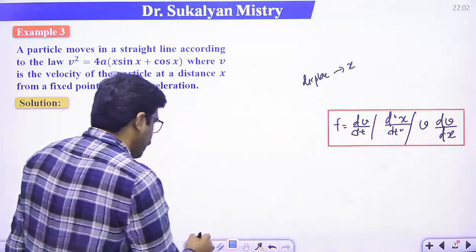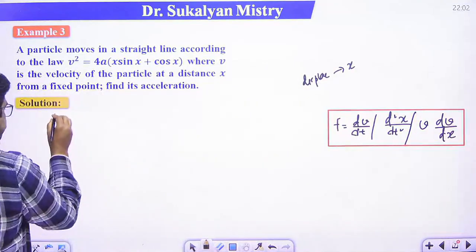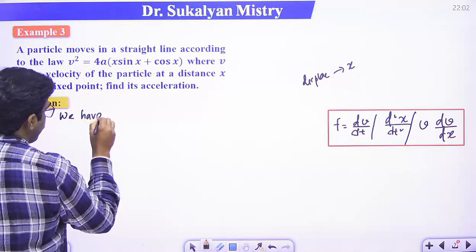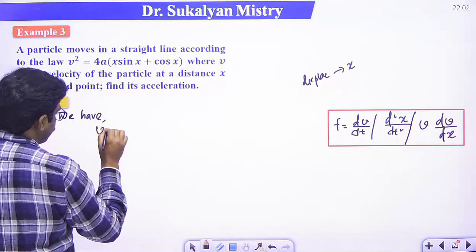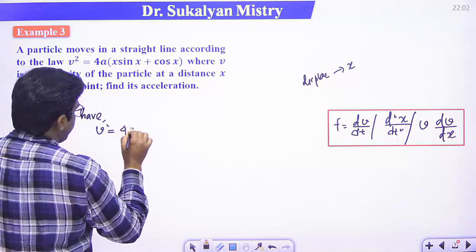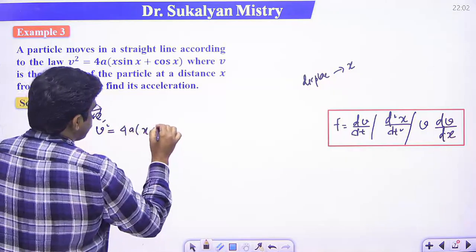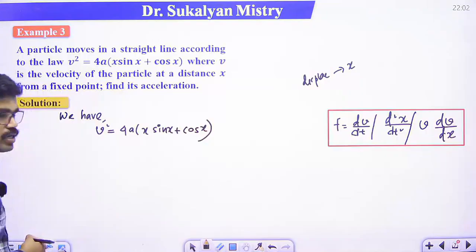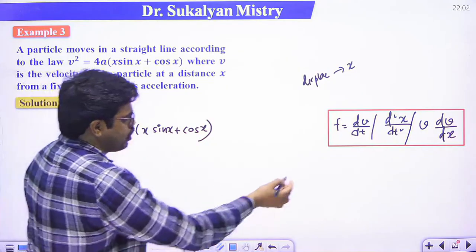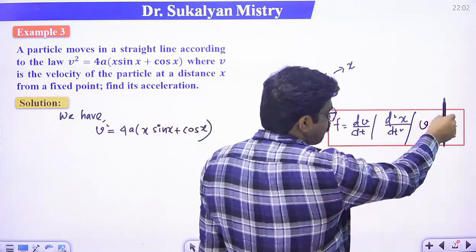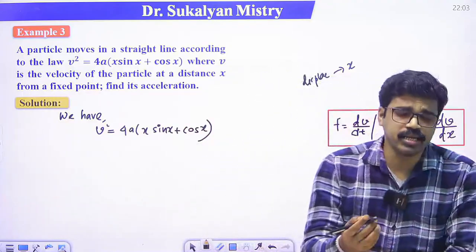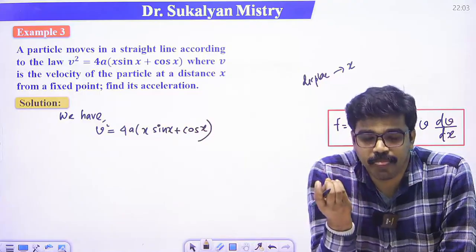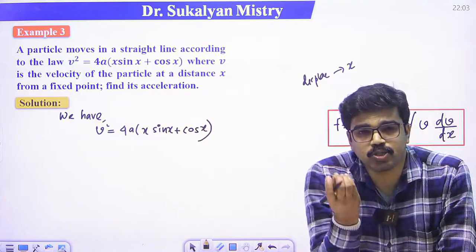Just see what is given here: v square is equal to 4a into x sin x plus cos x. If we calculate v dv/dx, then we can calculate the acceleration. So now differentiating both sides with respect to x.